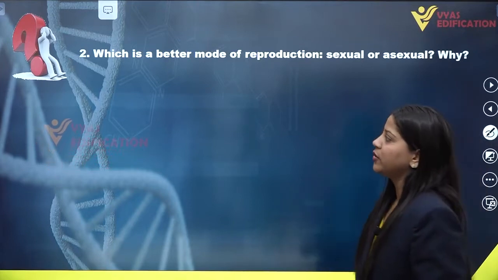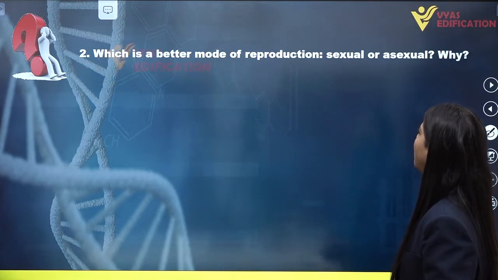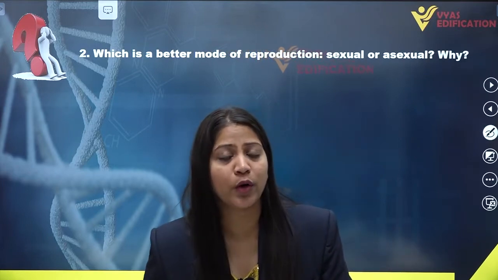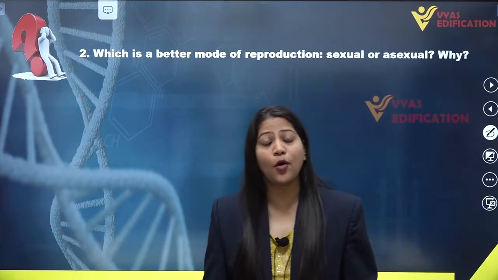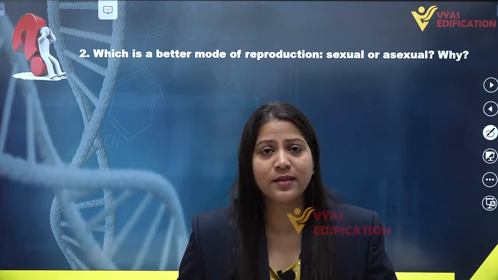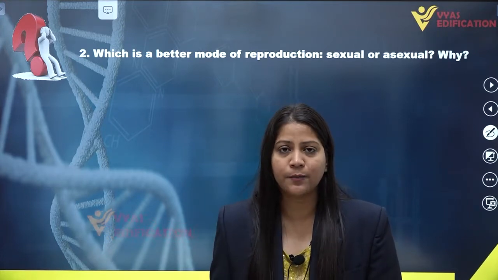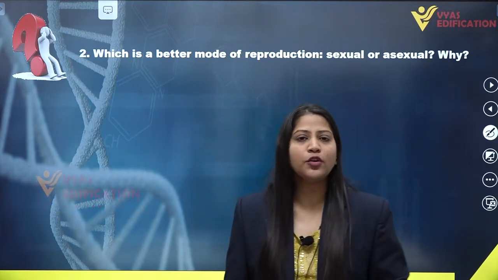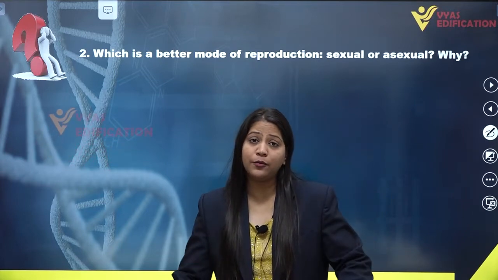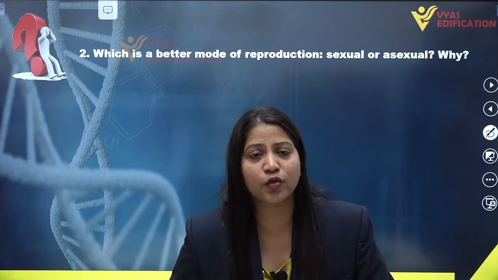Now we have a second question, which is: which is a better mode of reproduction, sexual or asexual, and why? So first of all, we have to answer which one of the reproduction types, asexual reproduction or sexual reproduction, is better, and we have to give the reason why that particular type is better than the other. If we talk about the two types of reproduction, then we know that sexual reproduction is way better than asexual reproduction.